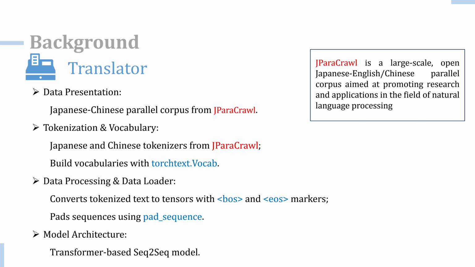We used the Japanese-Chinese parallel corpus and tokenizers from JParaCrawl, which provides large-scale sentence pairs for supervised training. Then we built vocabularies using torchtext vocab, including special tokens like beginning of sentence and end of sentence. The model we introduced is a transformer-based sequence-to-sequence model, and the special tokens help the model understand the sequence.